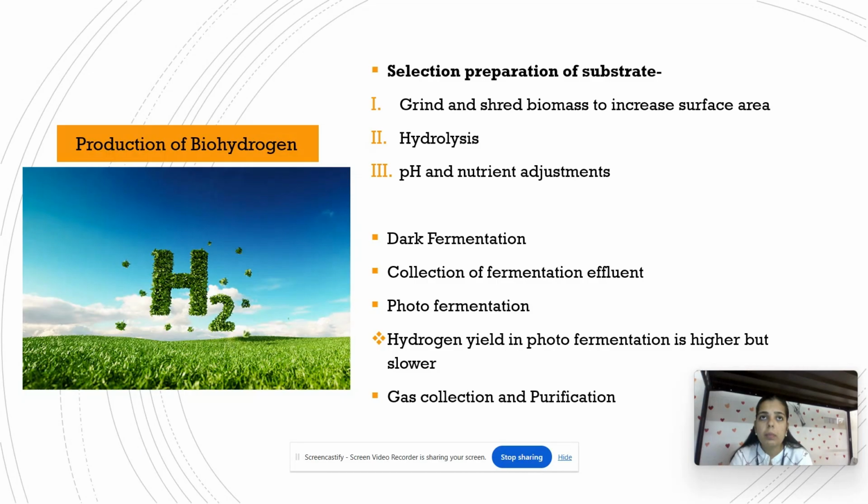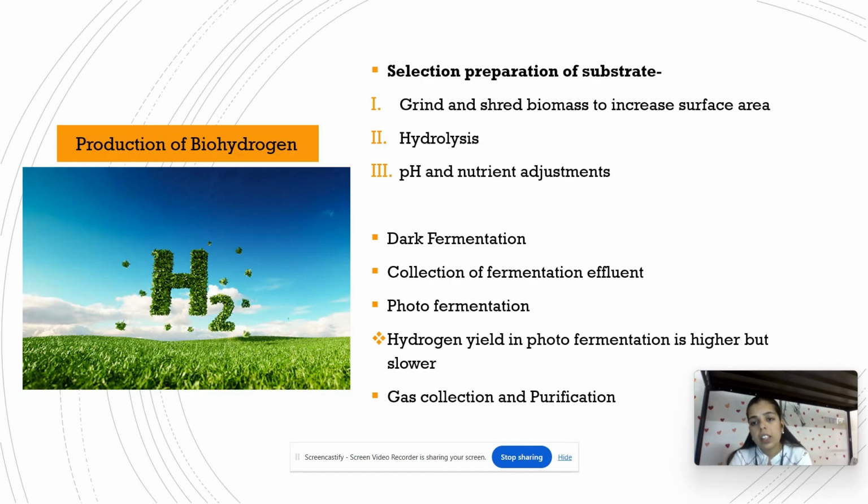In bacteria, glycolysis will occur. The glucose will be converted into pyruvate, and then pyruvate goes to the acetic acid cycle. The acetic acid cycle is more preferable because in the butyric acid cycle the hydrogen yield is less. So bacteria more follow the acetic acid cycle for conversion to biohydrogen.